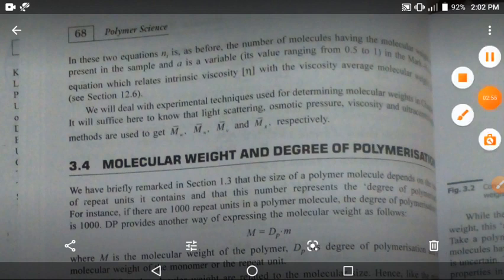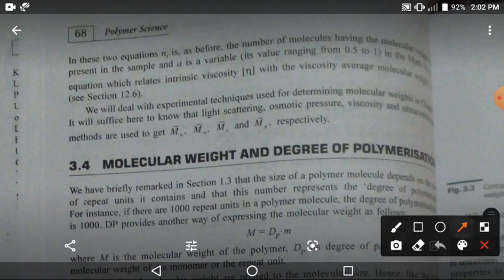Okay, we will deal with experimental techniques used for determining molecular weight. Light scattering, osmotic pressure, viscosity and ultracentrifuge methods are used for which one? Four terms.